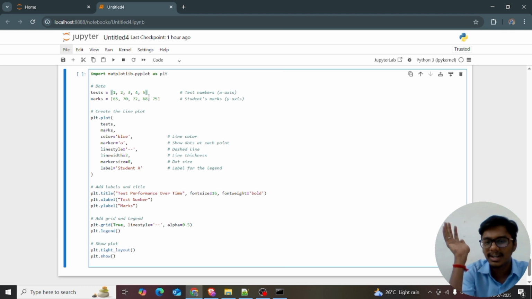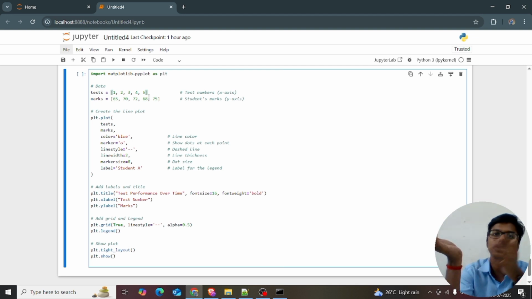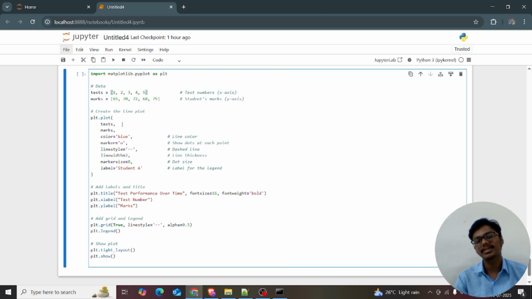Let's go back to the school days. Before the revision test, they conduct the cyclic test, right? In my school they take 5 cyclic tests. I just consider this as my marks. I'm good at marks, right? So marks is equal to 65, 70, 72, 68, 65.